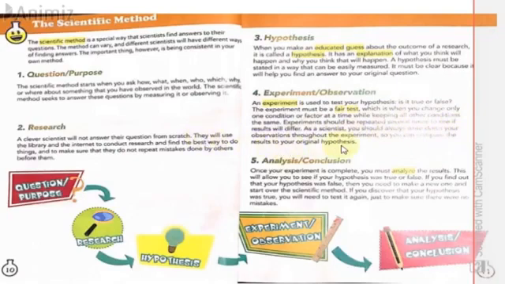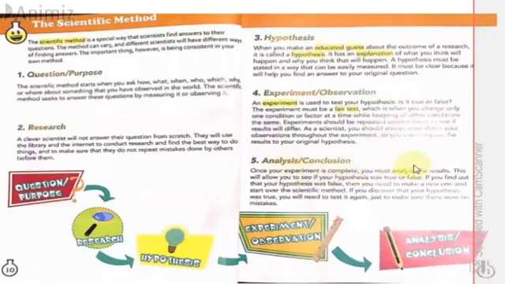So you can compare the results to your original hypothesis. When you conduct a lot of experiments and you see that the results are coming the same, then you can say with surety that the hypothesis that I made was correct or it was incorrect. When the result is according to what you predicted, then your hypothesis is correct, and it justifies your original hypothesis. But when it is incorrect, then you say that my hypothesis is wrong.